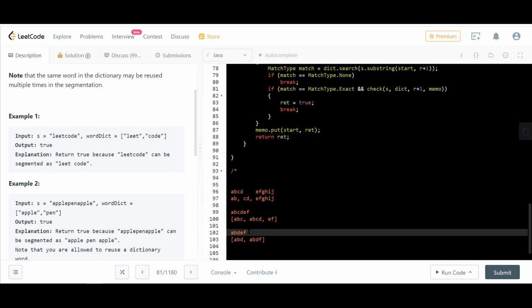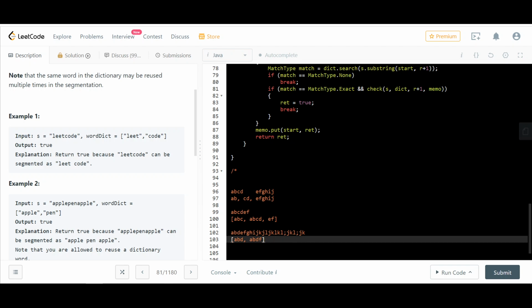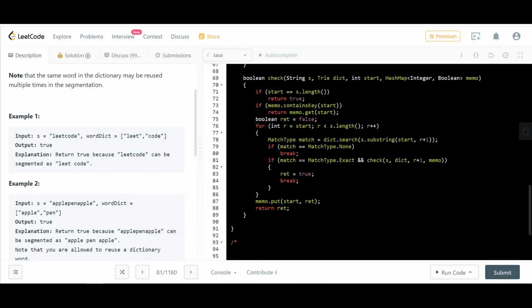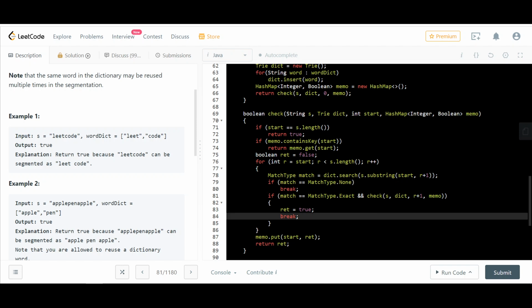And let's say this is GHIJ, lots and lots, like a big one. Once we try ABD, it's fine. Then we will try next, and we won't find anything. When we try ABDE, we don't find it even as a prefix match. Because we don't even find it as a prefix match, we can just break. We don't have to keep on searching each of them again and again. There is no real point of doing that, which is the extra condition that we added to know whether it's a prefix match or not. All right, so that's for this one.